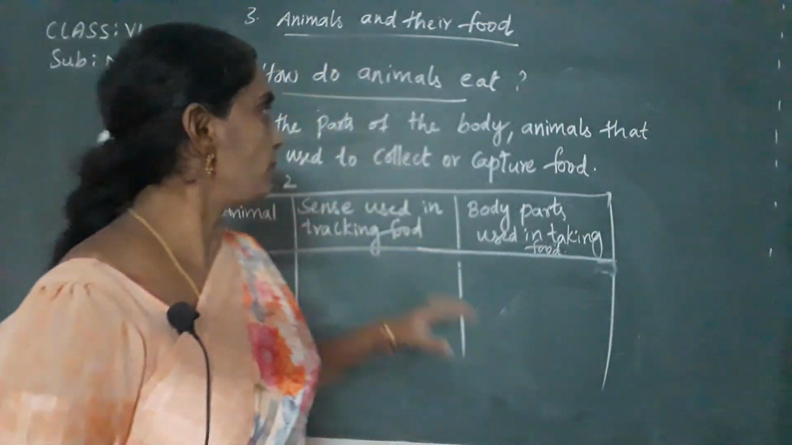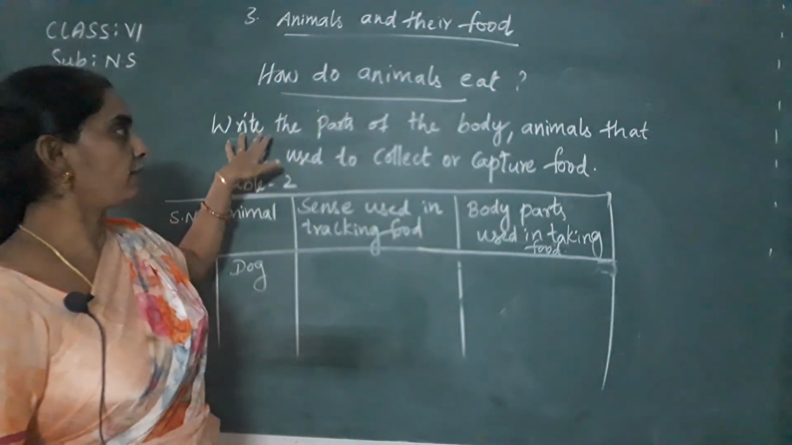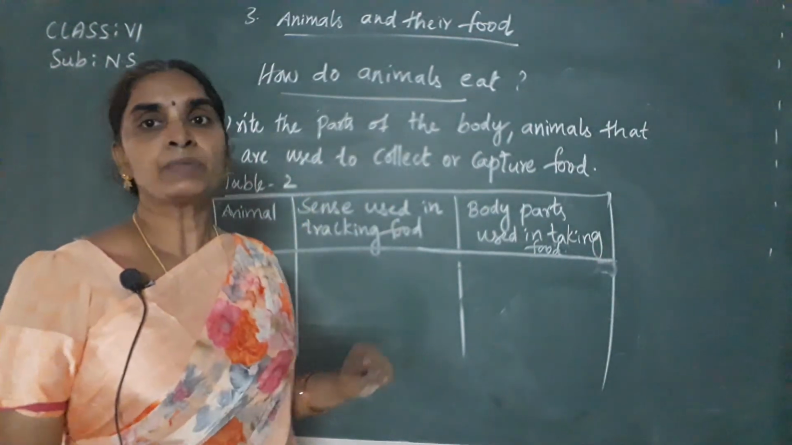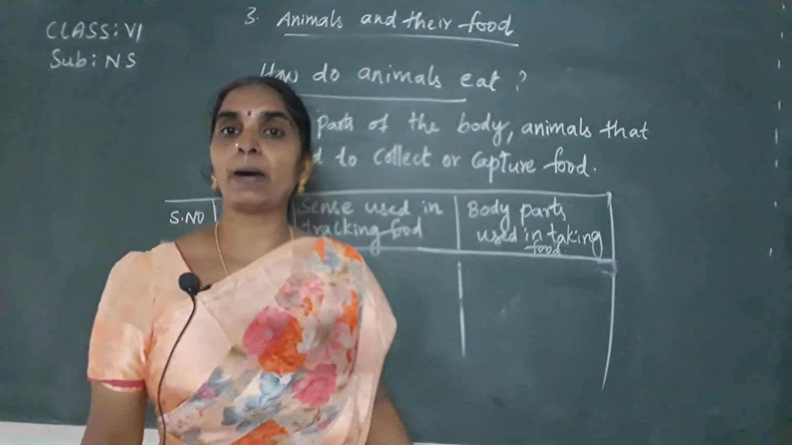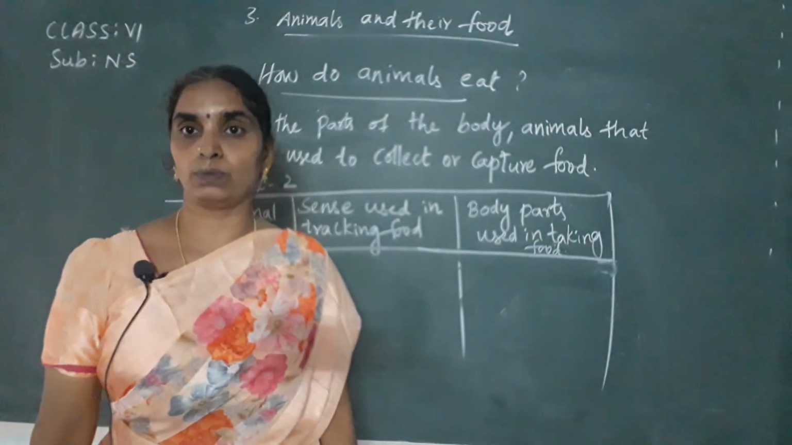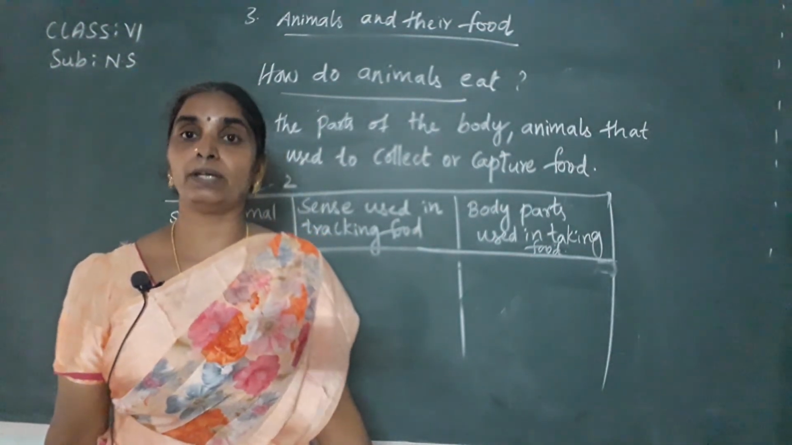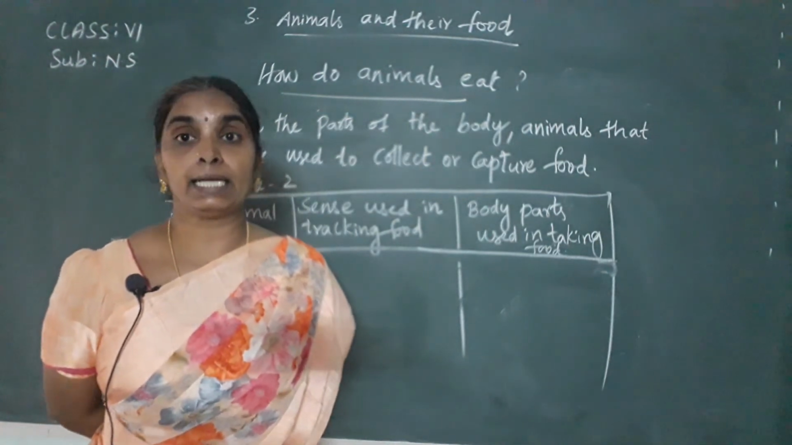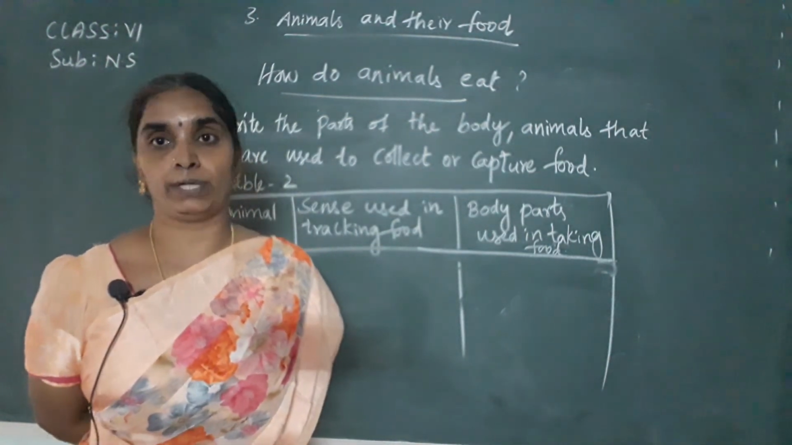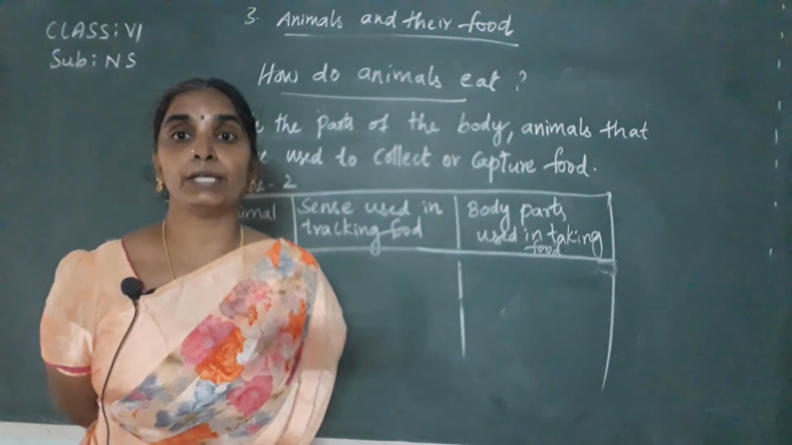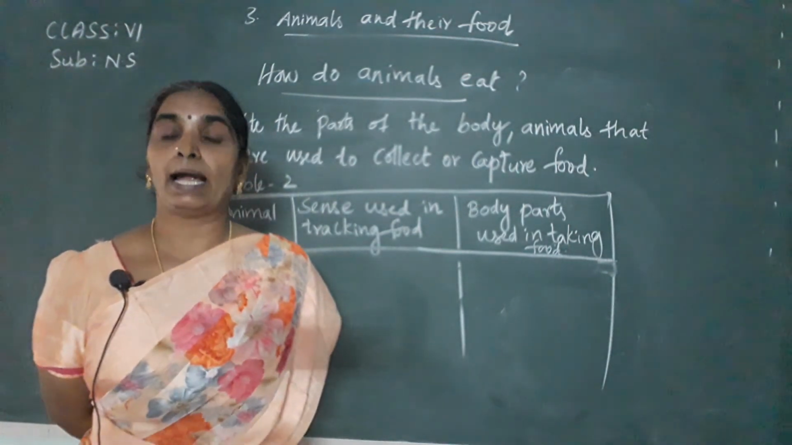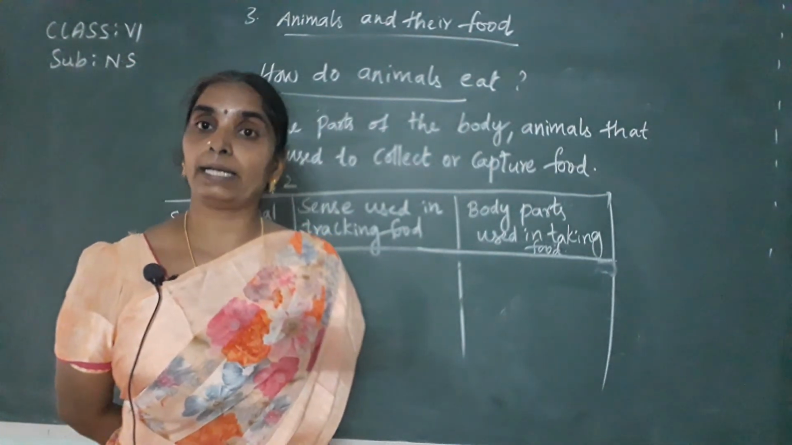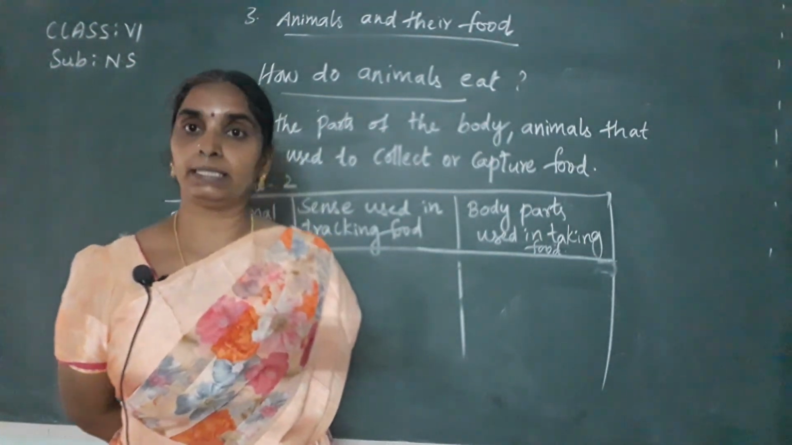So like this, if you see the board here, children, write the parts of the body animals use to collect or capture the food now. So what are the different parts of the body which the animals use in order to capture the food? We have already known that animals first track the food, collect the food, and grab or hunt the food. In order to grab or hunt the food, they use different body parts, and the different body parts are used by different animals to track and collect the food or hunt the food.